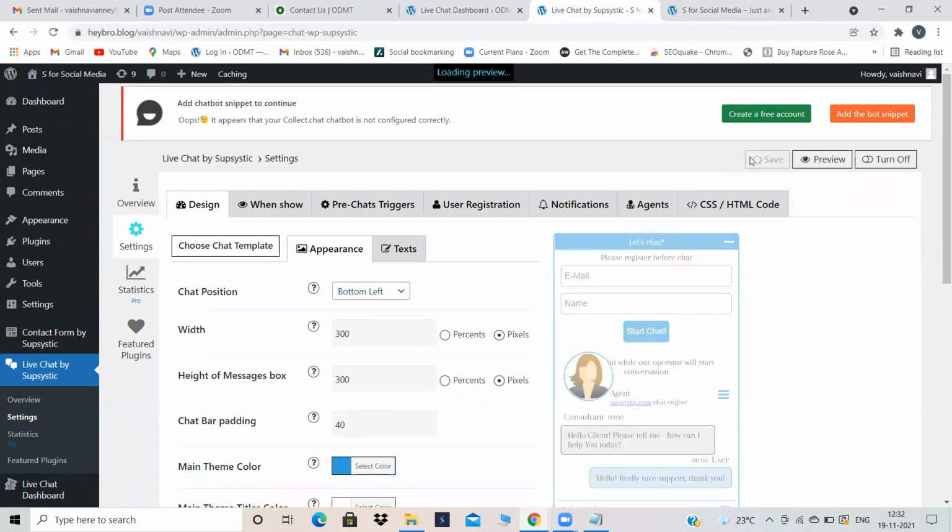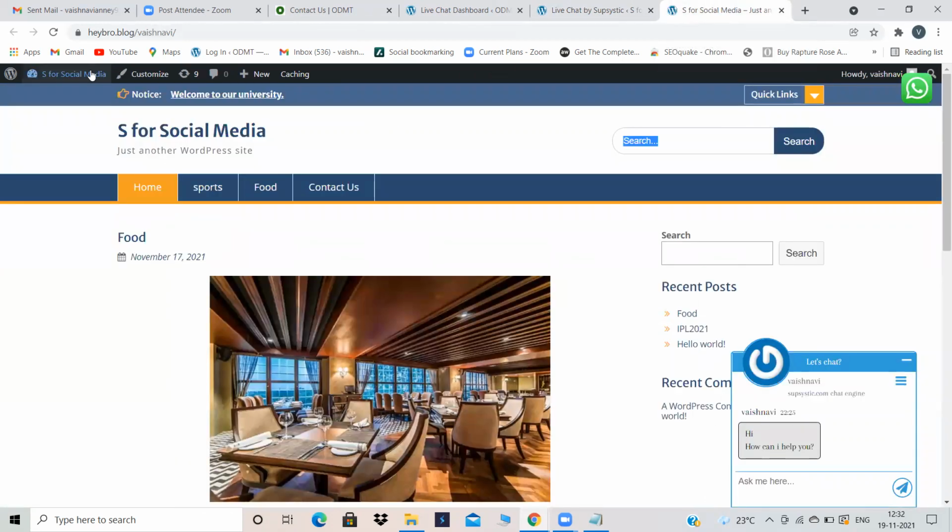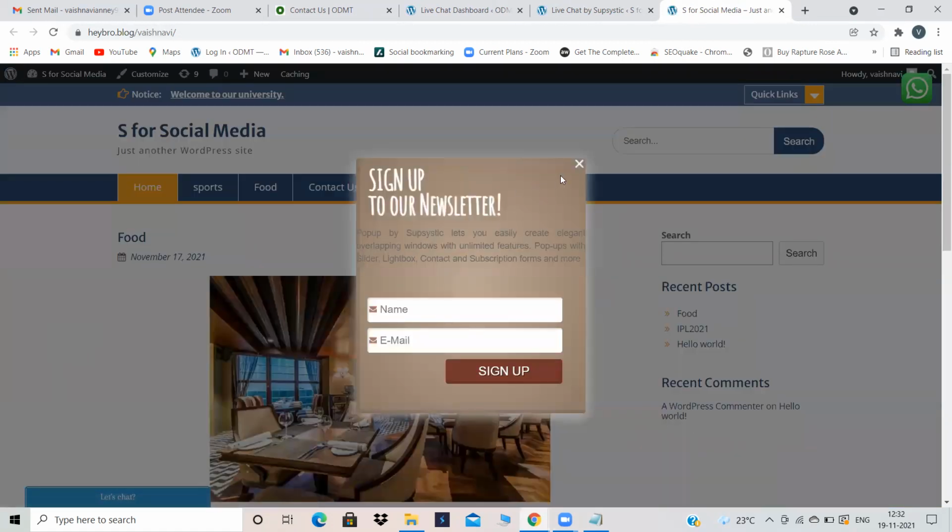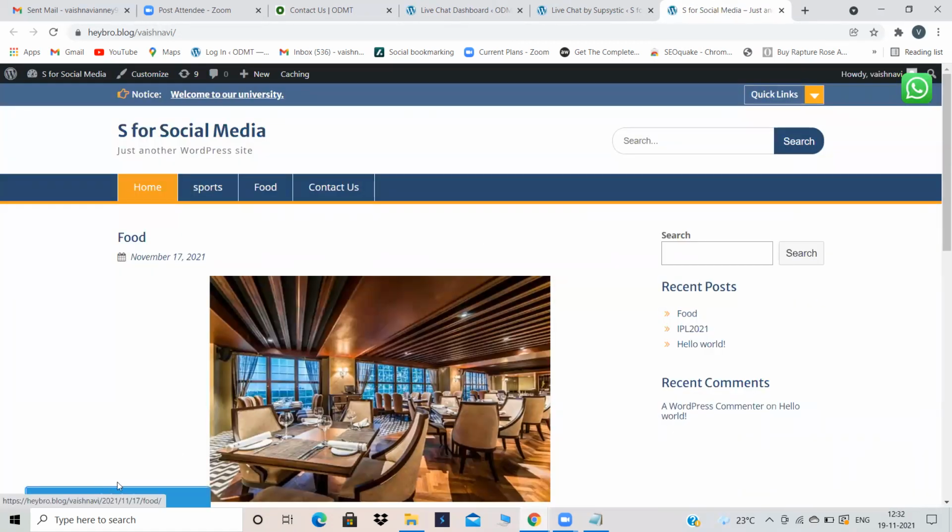Just save it. Then again, we will come back over here and refresh. See where it will appear. It will appear over here. I think you guys can see it is appearing over here. But here it will not look good. That is the reason always select it as bottom right.